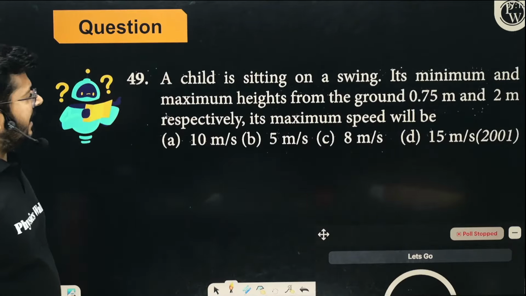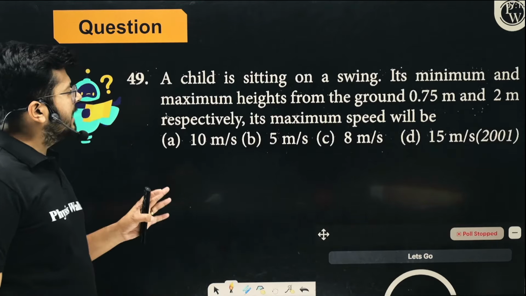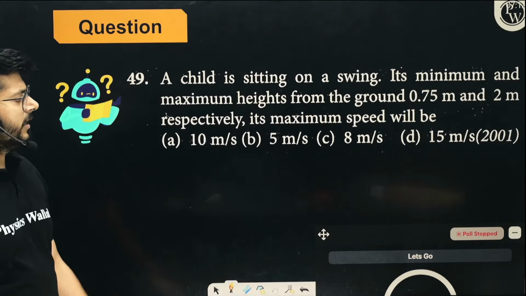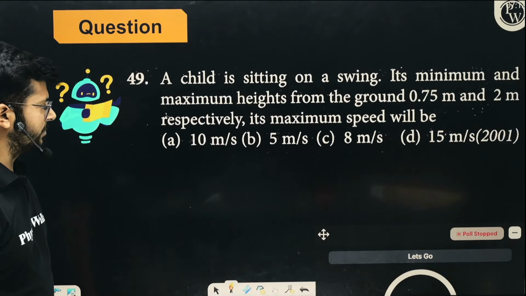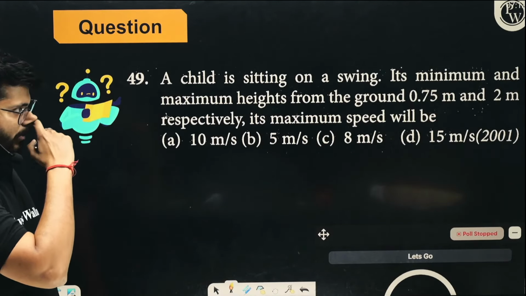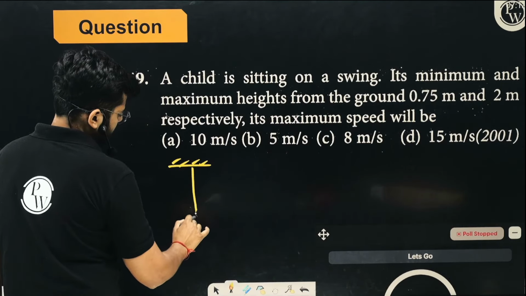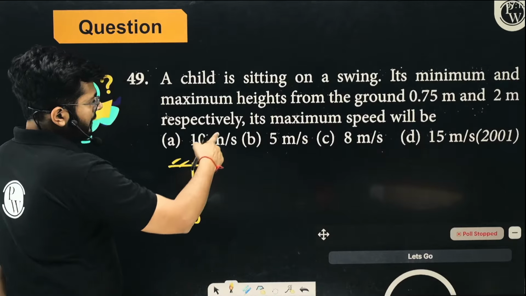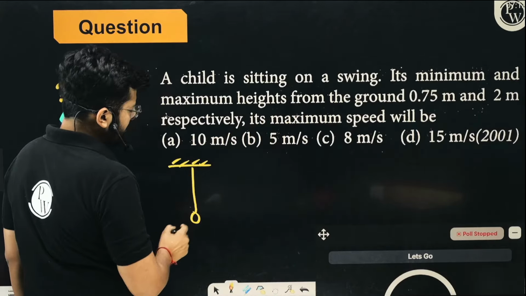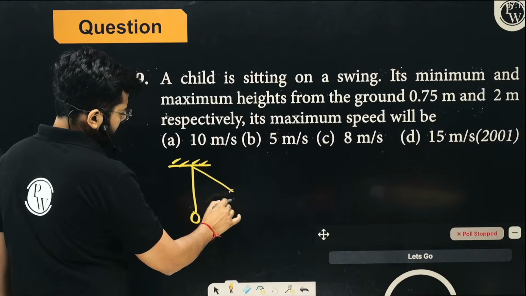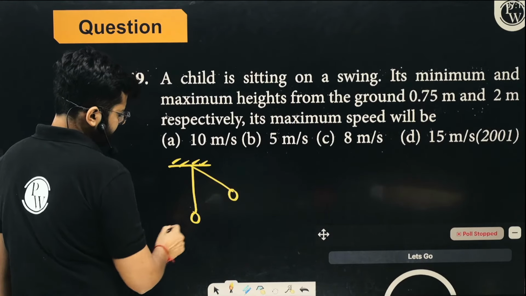Look at this thing. A child is sitting on a swing. Its minimum and maximum height from the ground is 0.75 and 2 meters respectively. What will be the maximum speed? So see that, this is the swing, right? The minimum and maximum height, at maximum height, it will go up, right?